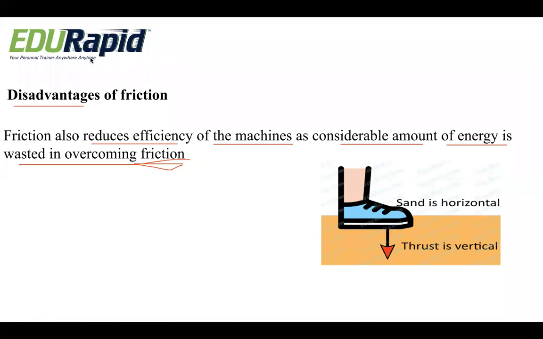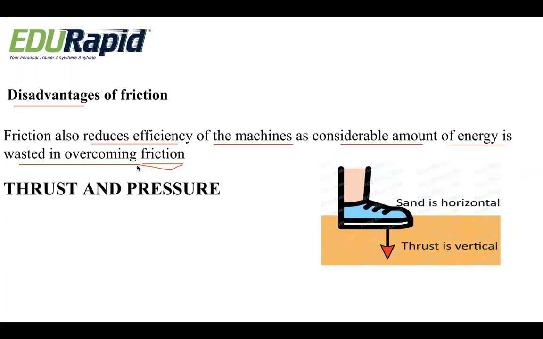For example, the ball bearings of machines do not work properly, and engines do not work properly because of excess friction within them. They use a high amount of energy if there is more friction. So the greater the friction, the lesser the efficiency of the machines. This is one of the disadvantages of friction.